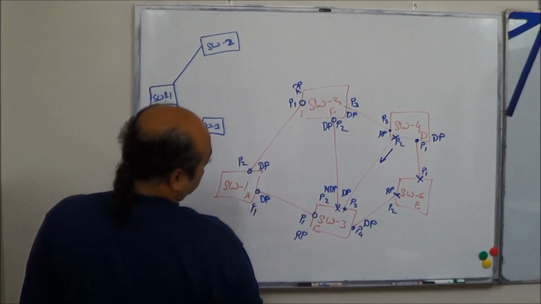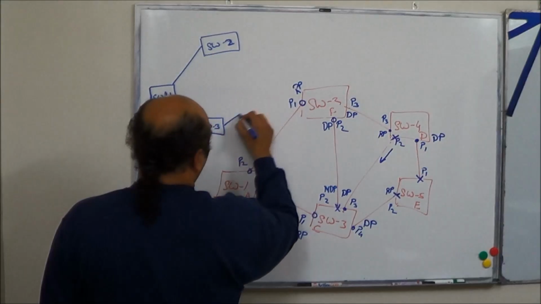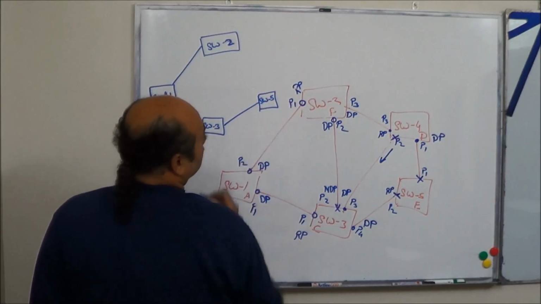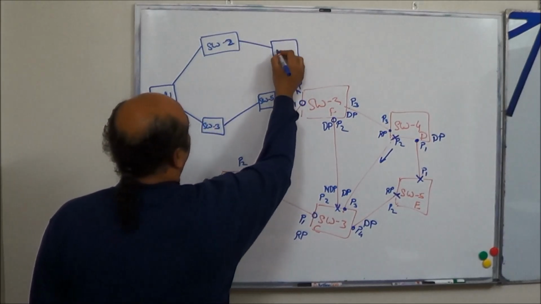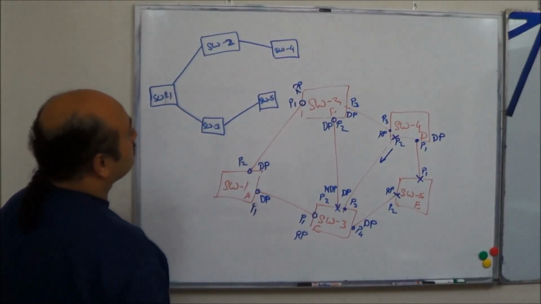Switch 4 is 3 to 5. 2 to 3 to 5. 2 to 4. Switch 5, right? 2 to 4. That is what it is.